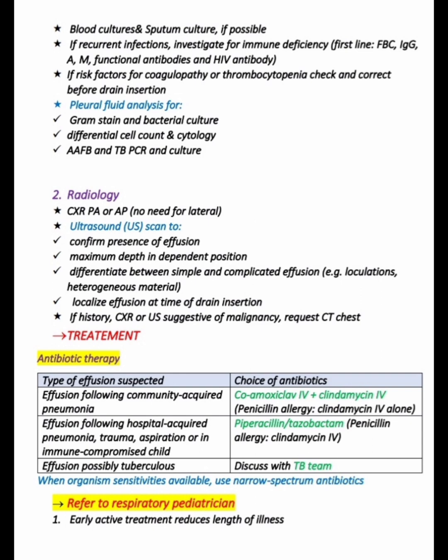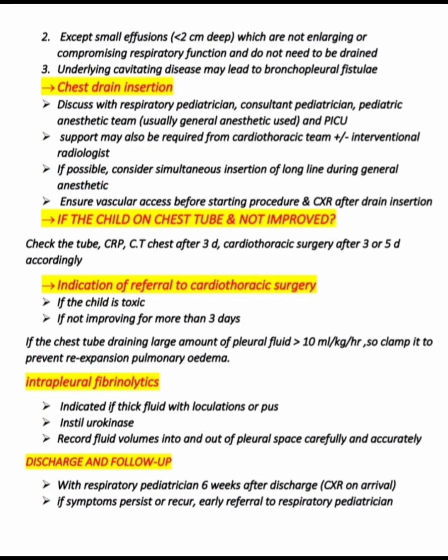For effusion possibly tuberculosis, discuss with the tuberculosis team. When organism sensitivity is available, use narrow spectrum antibiotics. Refer to respiratory pediatrician. Number 1, early active treatment reduces the length of illness. Number 2, accept small effusions less than 2 cm deep which are not enlarging or compromising respiratory function and do not need to be drained.